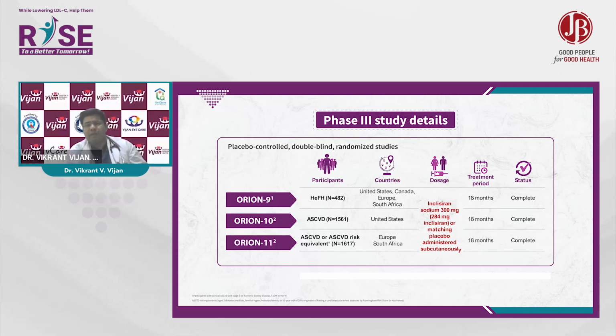Earlier, we have been using statins, there is no replacement. But in the patients who are statin intolerant, definitely this would be the best drug that you would have. If you are not getting your achievable targets, it is better to start a drug like Inclisiran, which is given at day 0, then 3 months, and then 6 monthly.